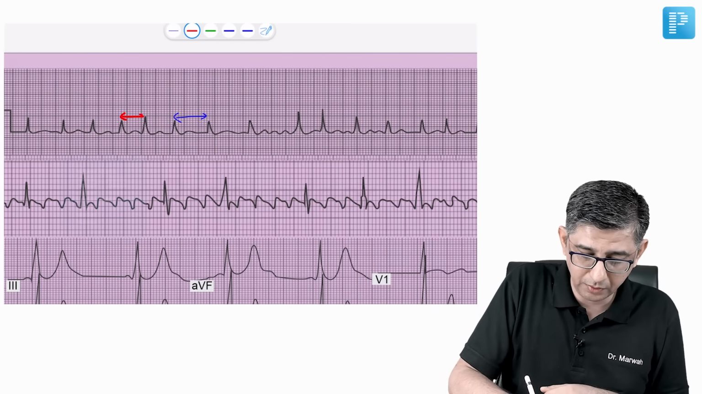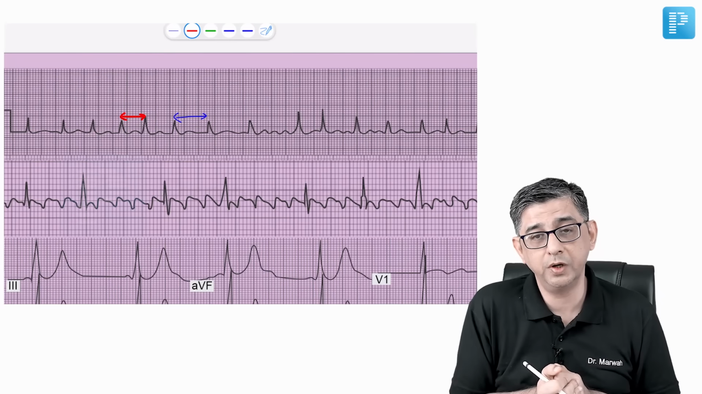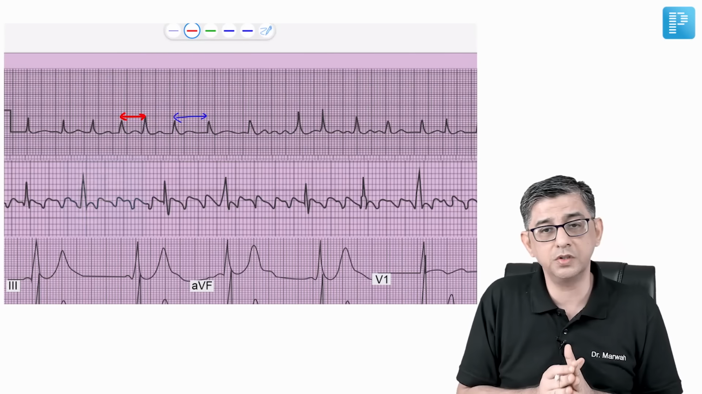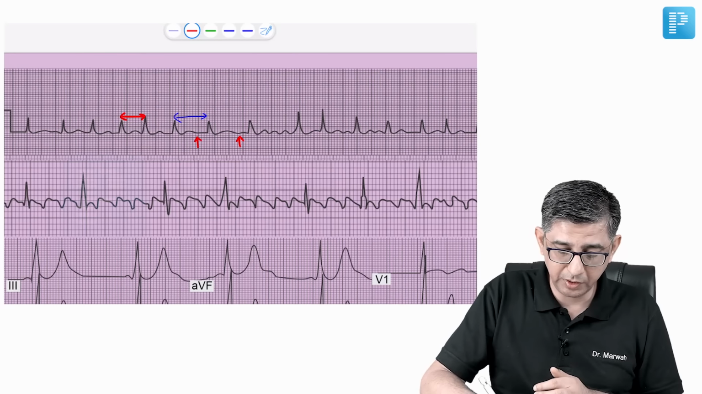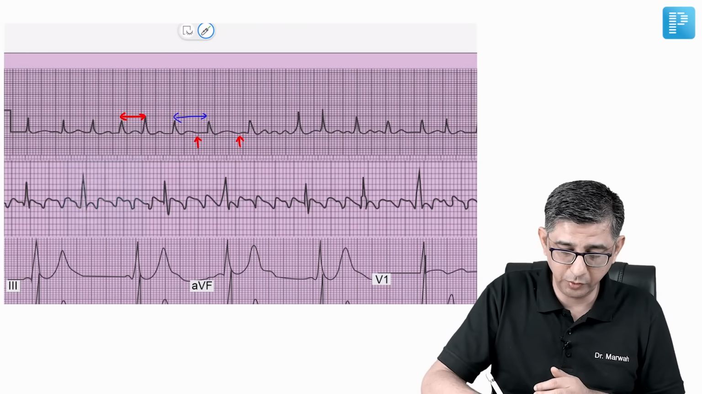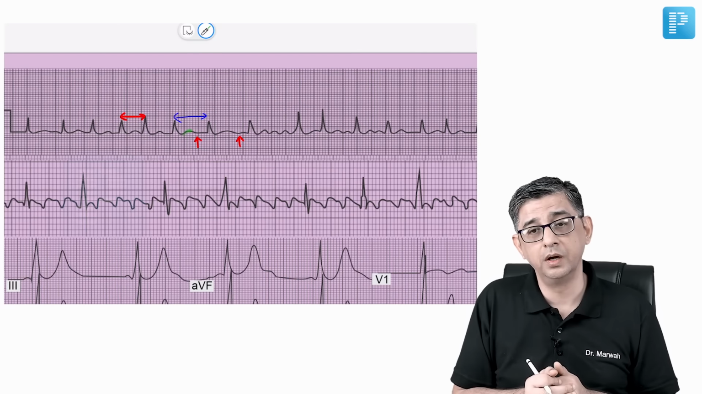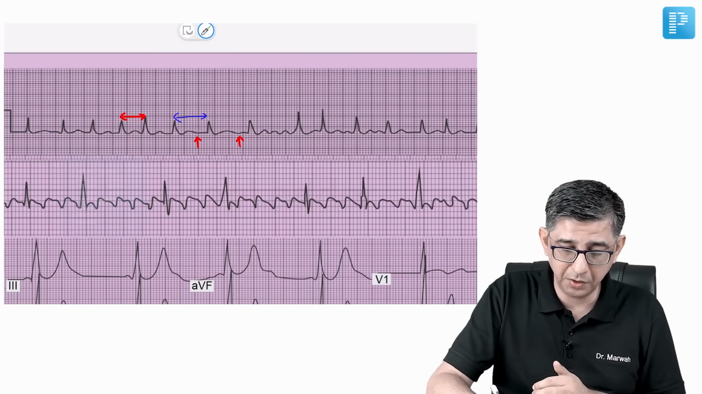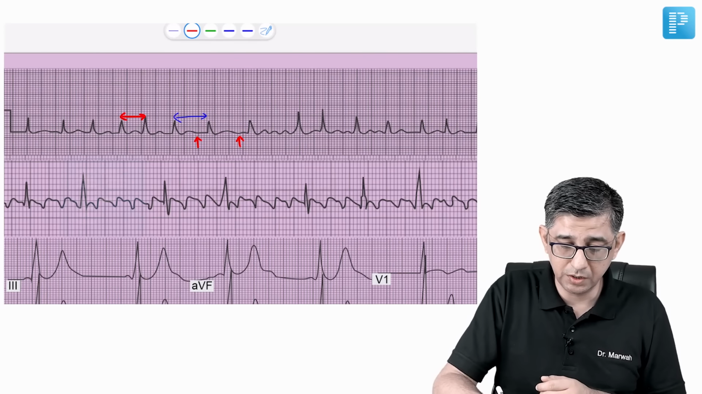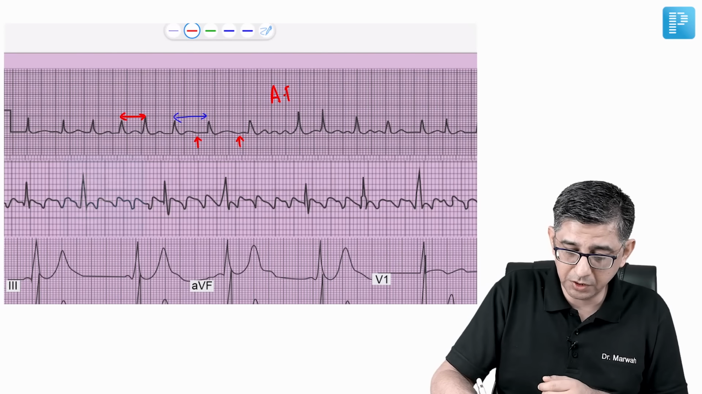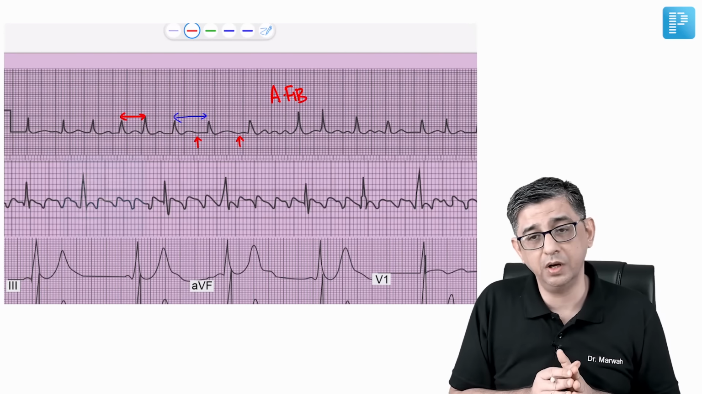If you compare the number of squares between the R and the R, there's a gross variation, and I cannot pick up any P wave present here. There is some semblance of a T wave coming, but there is no P wave present here. So the first ECG that I have currently shown before you is suggestive of atrial fibrillation, which is always going to have a variable RR.